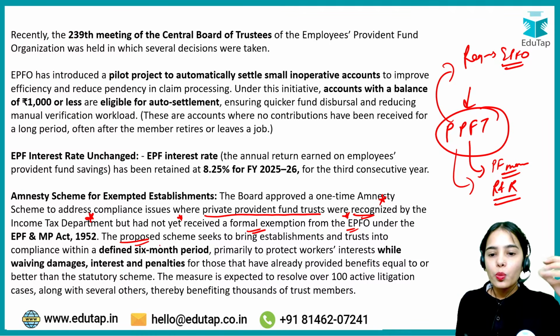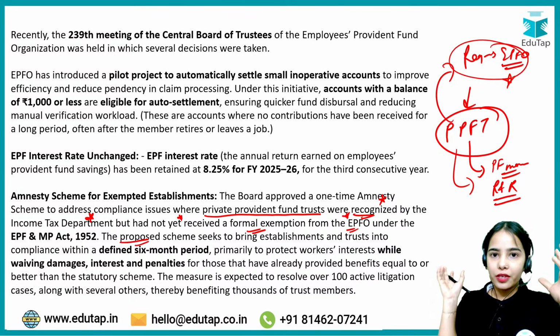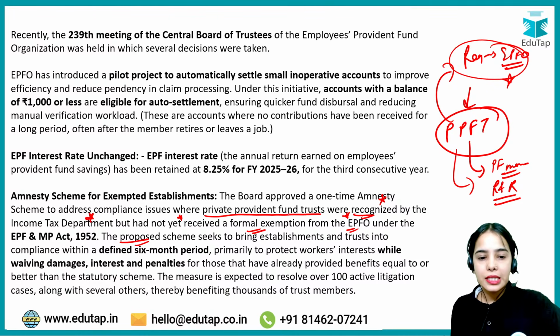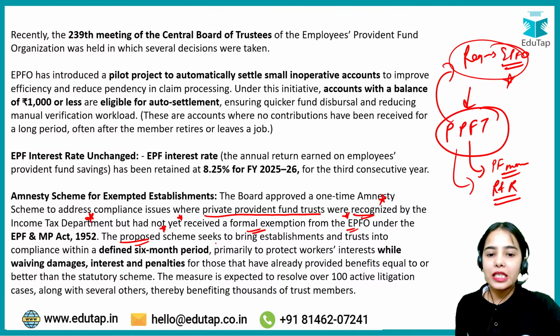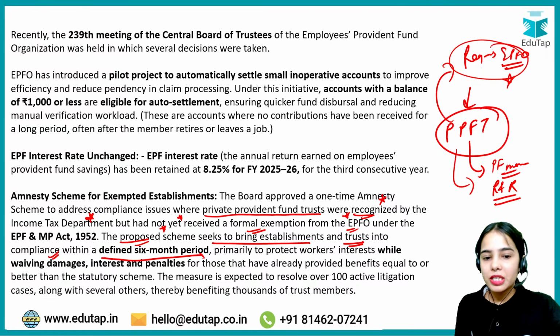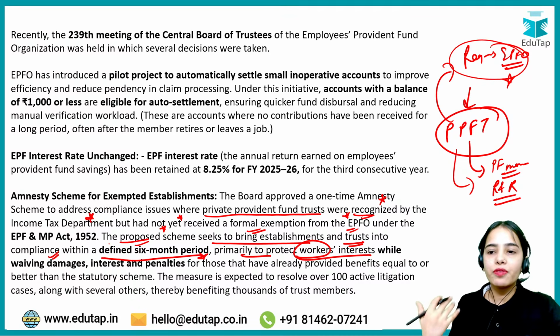Now, because they are not completely registered with the EPFO, some penalties were imposed on these private provident fund trusts. So now the EPFO is saying that we have brought this one-time amnesty scheme. The proposed scheme seeks to bring establishments and trusts into compliance so that they are properly registered with the EPFO within a defined 6-month period, primarily to protect the workers' interest while waiving damages. So any kind of damage, penalty, interest will be waived off.